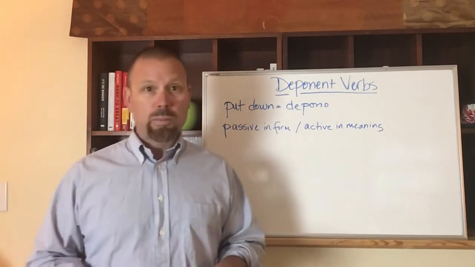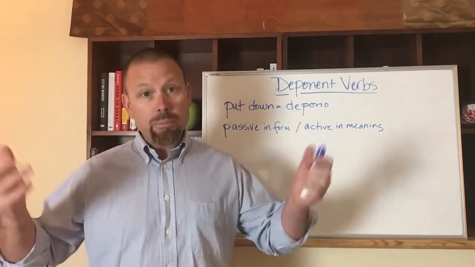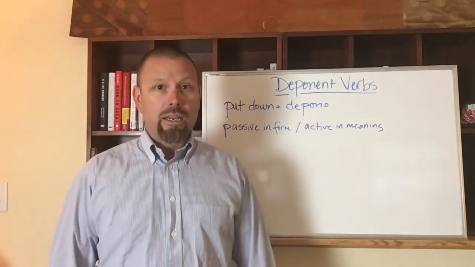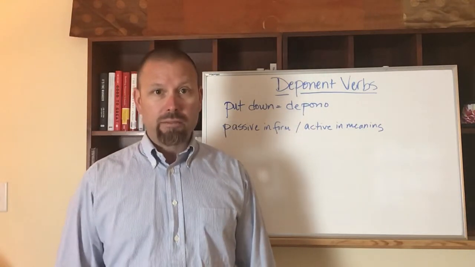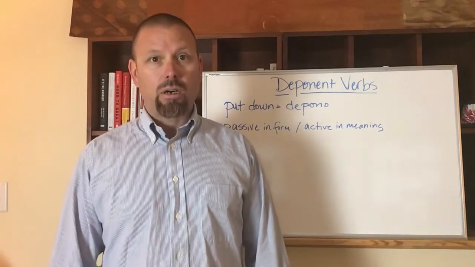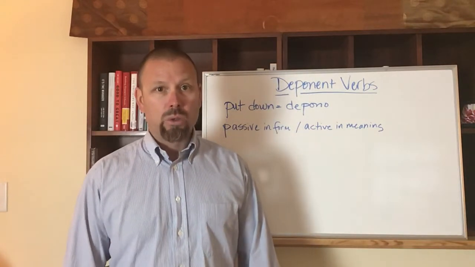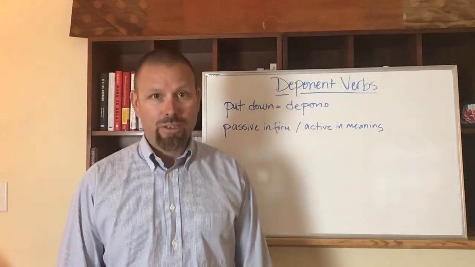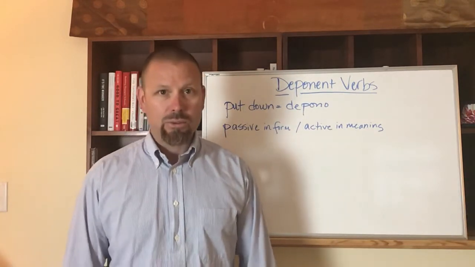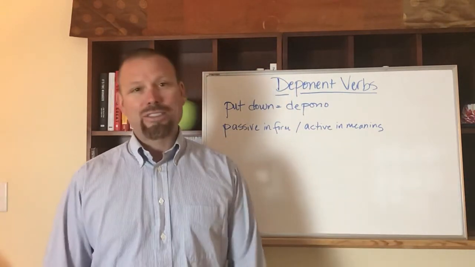And to review those passive endings, you're going to have to all stand up. So surgite, and now rock onto the tiptoes. You're standing up on your tiptoes, and we're going to rock back and forth to our heels, and we go: ar, is, tur, mur, mini, ntur. Ar, is, tur, mur, mini, ntur. And those are the passive endings.